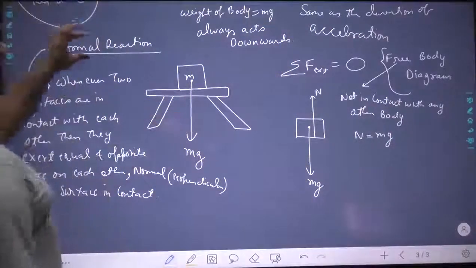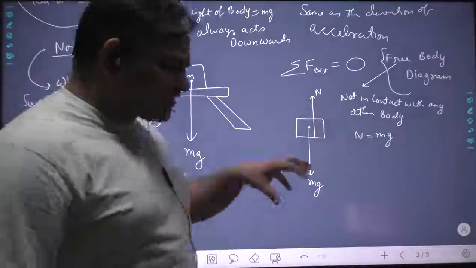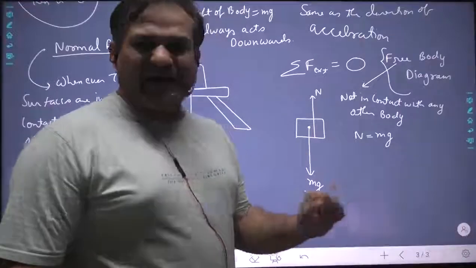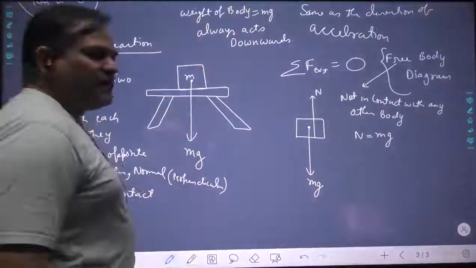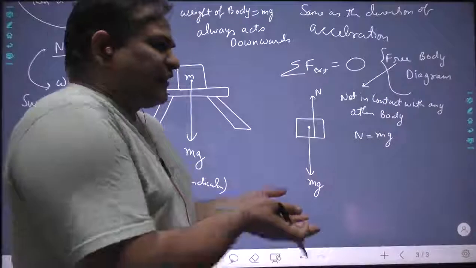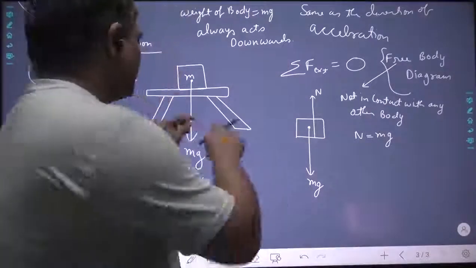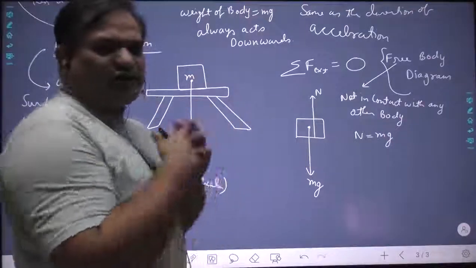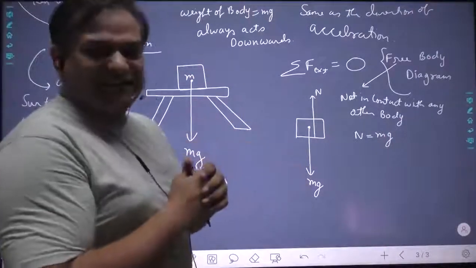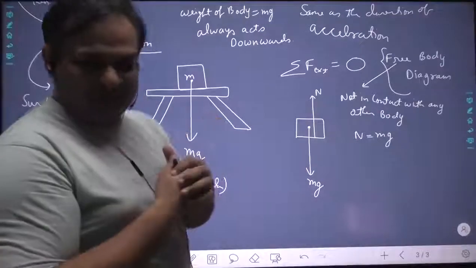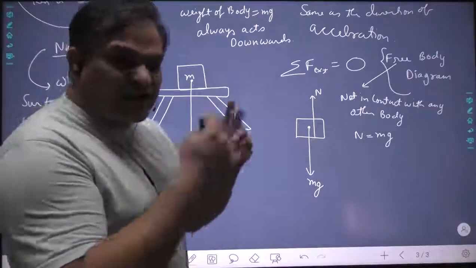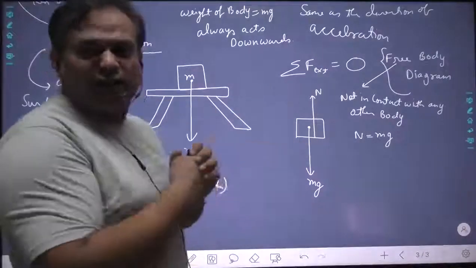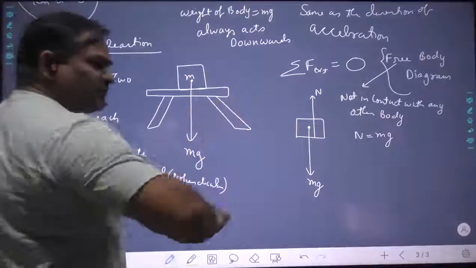Please understand the normal reaction. Whenever any object is put on something, what is balancing it? The table is balancing it. How is the table balancing? By exerting an external force. Because if you consider this mass, then the table is an external thing, not a part of this mass. External force means force by an external object, not a part of that object. Force by an external object is known as external force. So this is an external object and it touches.